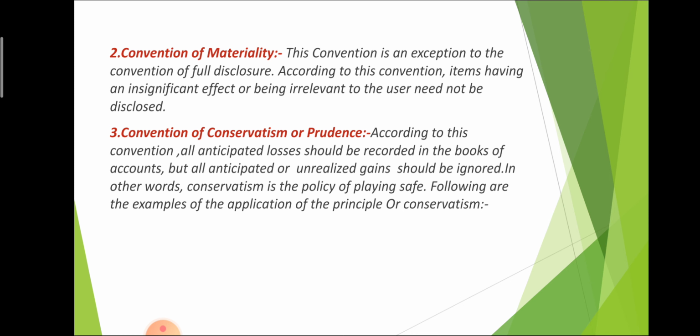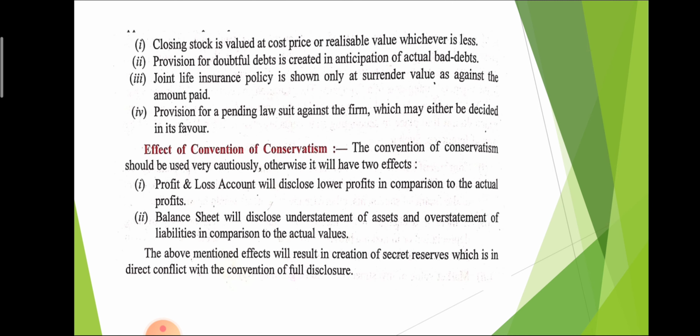But we do not record gains, because gain is our positive point. If we only focus on our positive points, we ignore our negative points, and that has a reverse effect on the business. So according to the convention of conservatism, we focus on negativity and remove it. After that, the negativity converts into positivity. That is the convention of conservatism.